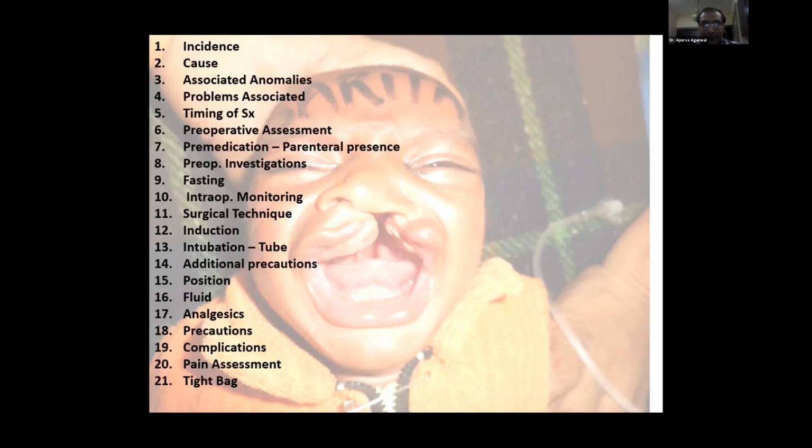Along with that, fentanyl 1 to 2 microgram per kg every 20 to 30 minutes is given, plus injection paracetamol 10 to 15 mg per kg intravenously, or 30 to 40 milligram per kg as a rectal suppository. Along with this, dexamethasone 0.1 milligram per kg, which serves as an antiemetic and an analgesic, is given. So a block plus fentanyl plus paracetamol plus dexamethasone will give a good multimodal analgesia in these children.